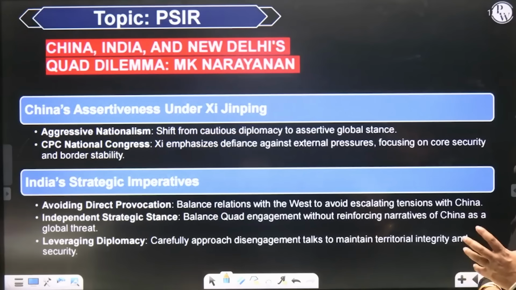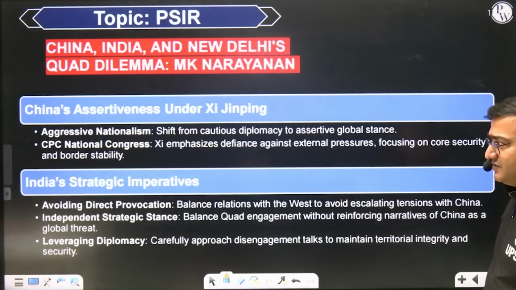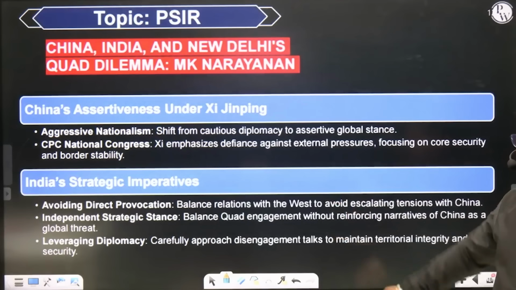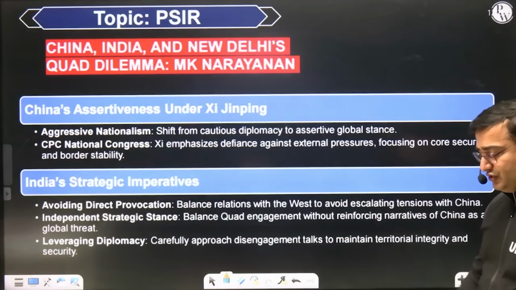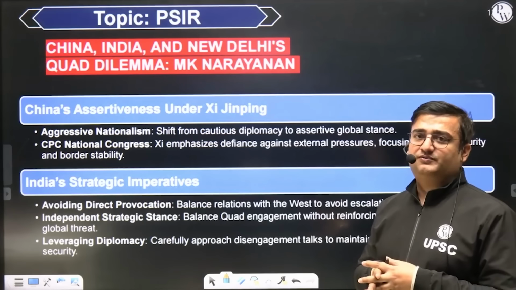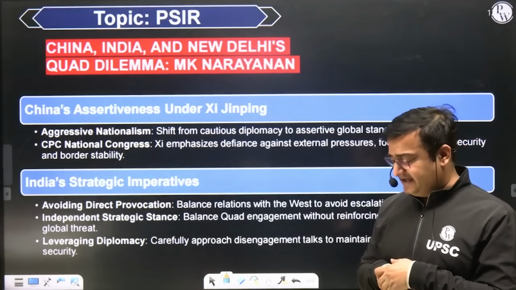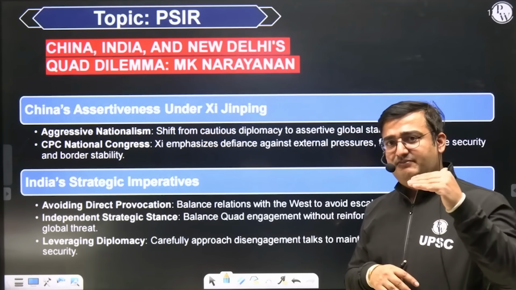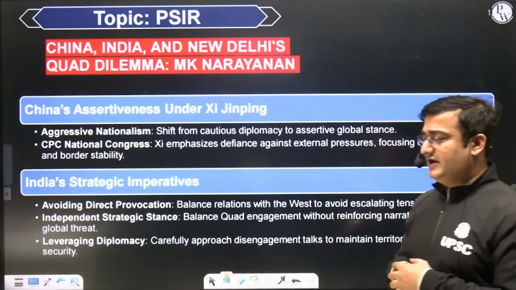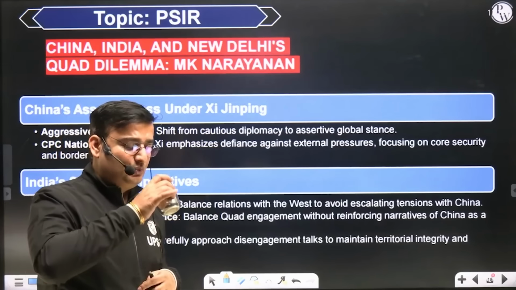Now, India's strategic imperative. What is India's strategic imperative? A strategic imperative is that India needs to balance its ties with both China and West. We should not be entering into an open and passionate campaign for containment of China. That would prove to be counterproductive for us. That is why we need to maintain a balance in this regard. If we are not maintaining balance, I tell you that things are going to get very ugly and very difficult for us. Why? Because we share